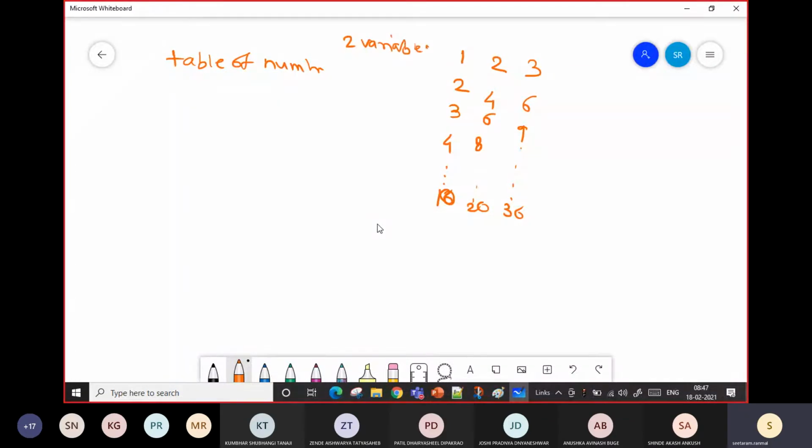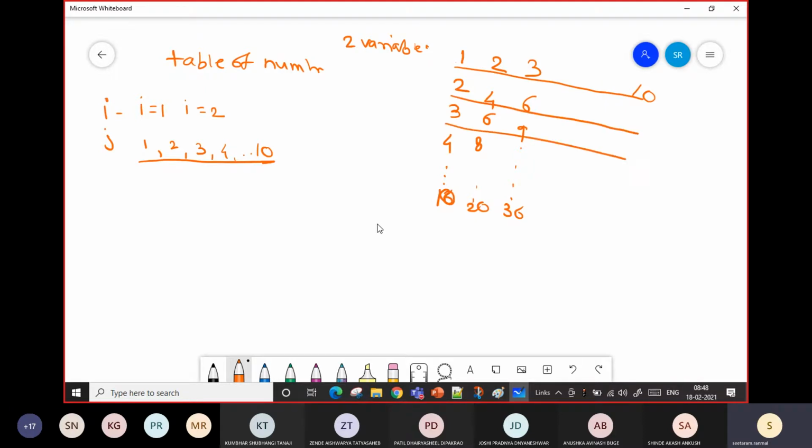For i equal to 1, I will put j equal to 1, 2, 3, 4 up to 10, so that I will multiply these numbers and get these numbers. Again i equal to 2, I will iterate i equal to 2, again I will have j equal to 1, 2, 3 up to 10, so that I will get these numbers and so on. Likewise I will print all the things.